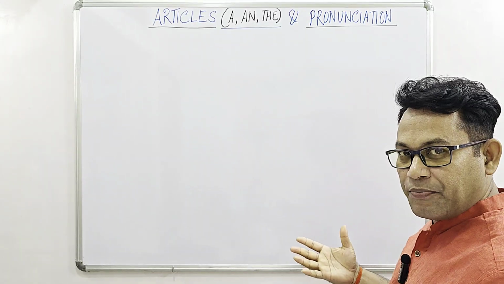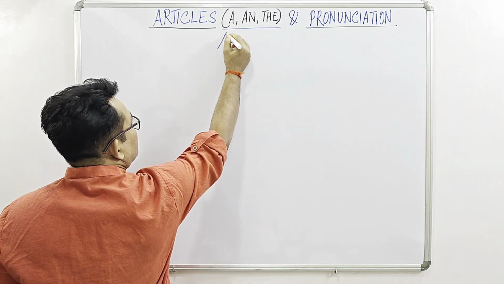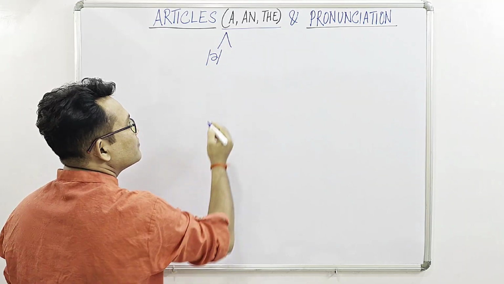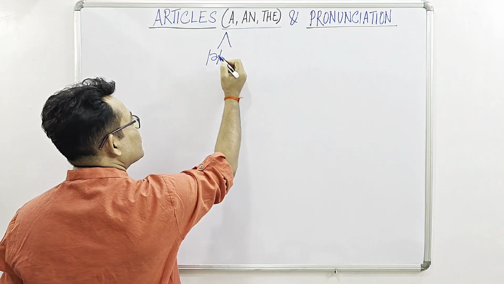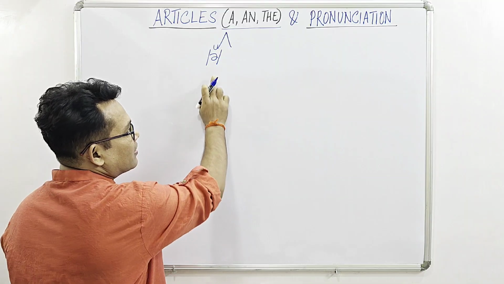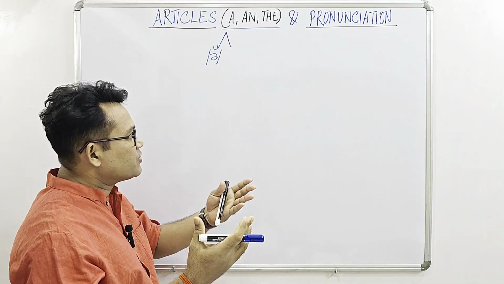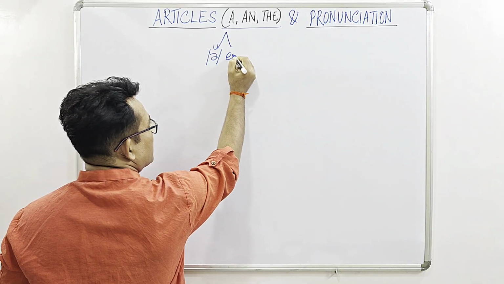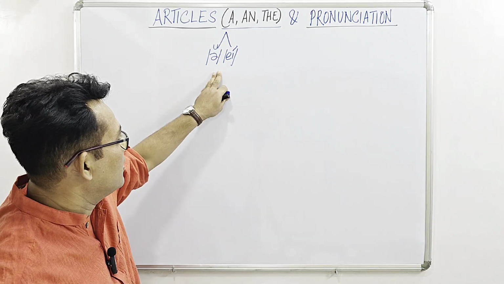The pronunciations are like this: a can be pronounced like uh. This one is unstressed or unaccented. That's why I am using the U sign. Unstressed, unaccented, the sound is uh. But if a is pronounced with force, accent or stress, then the pronunciation will be ay. Okay, this is the accent mark.